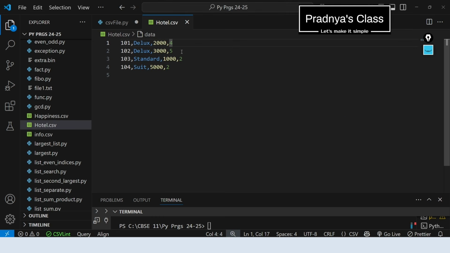If we look at our data, we have two records having deluxe as room type. So in this, the amount will get added, that is nothing but 2000 plus 3000. It means we will get 5000. And along with that, we need to add the guests also. It is nothing but 9. So our answer should be 5009.